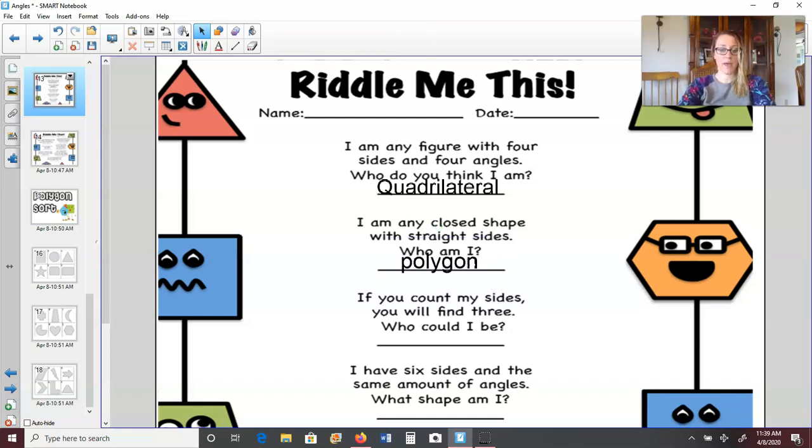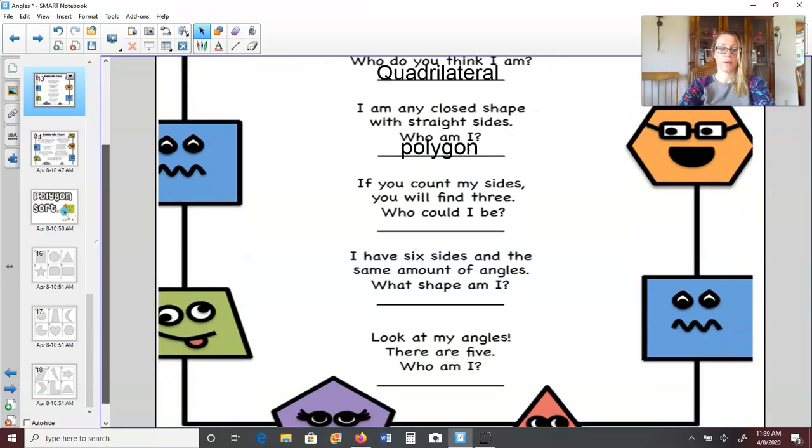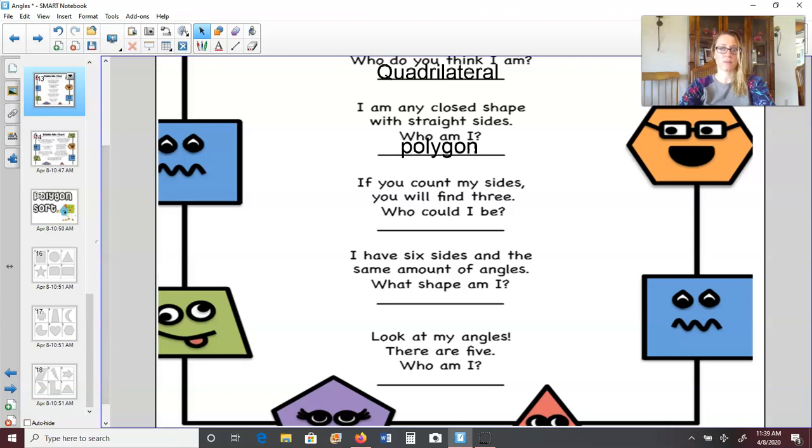Okay, if you count my sides, you will find 3. Who could I be? So you guys know this. What do we call a 3-sided shape? A triangle. Tri means 3, so this word means 3 angles because 3 sides means 3 angles as well.